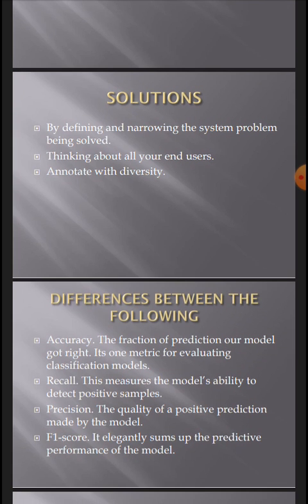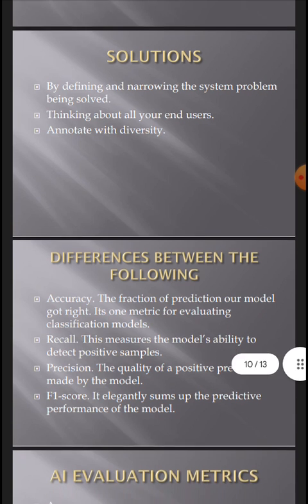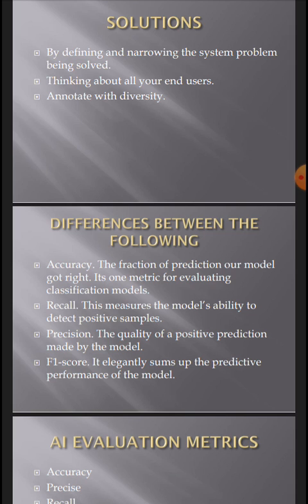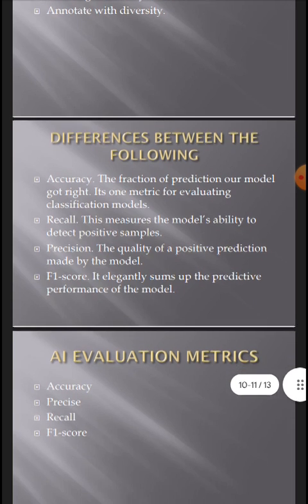The difference between the following: there is accuracy, recall, precision, and F1 score. Accuracy is the fraction of predictions our model got right. If you put in romantic, it brings romantic. That is accuracy. Recall measures the model's ability to detect positive samples. Precision is the quality of the positive predictions made by our model. F1 score sums up the predictive performance of the model.